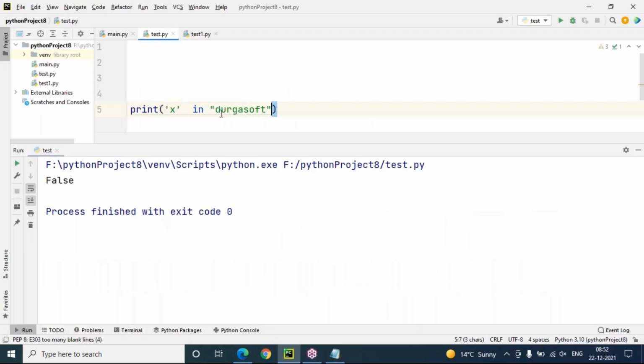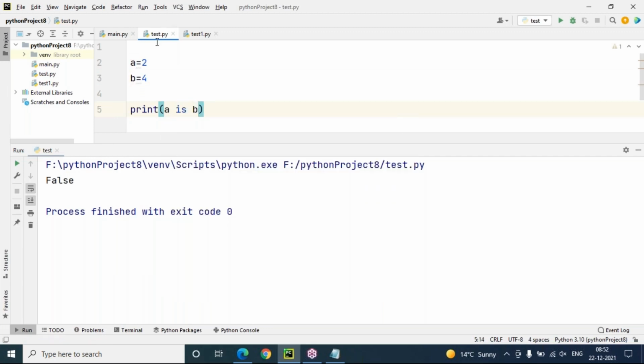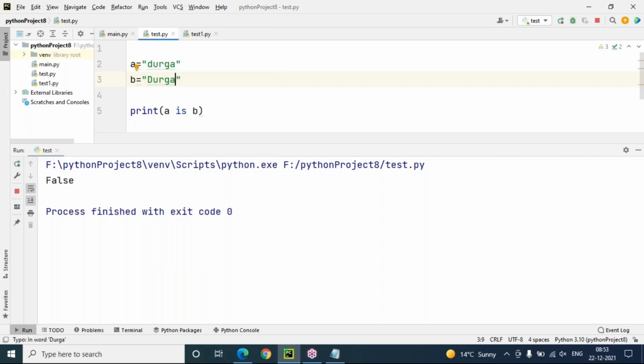Simple. Let's check here. I'm taking a value 2, b value 4. Now I'm checking a is b. No, a is different and b is different because their values are different, so a is b is false. In case I take a value 2 and b value 2, a is b? Yes, a and b both have the same identity. You can even check Durga with a capital D and durga with a small d. Do they have the same identity? No, because one starts with a small letter and the other with a capital letter.